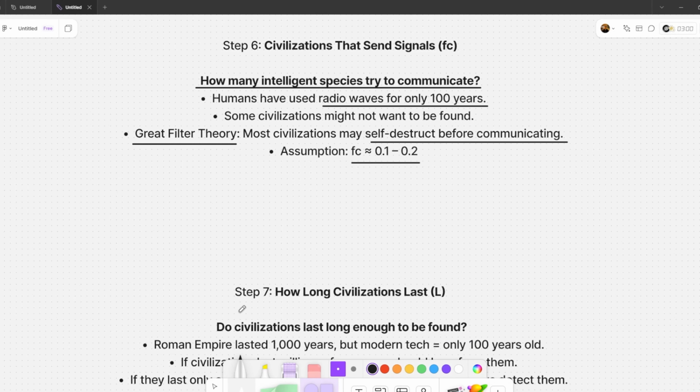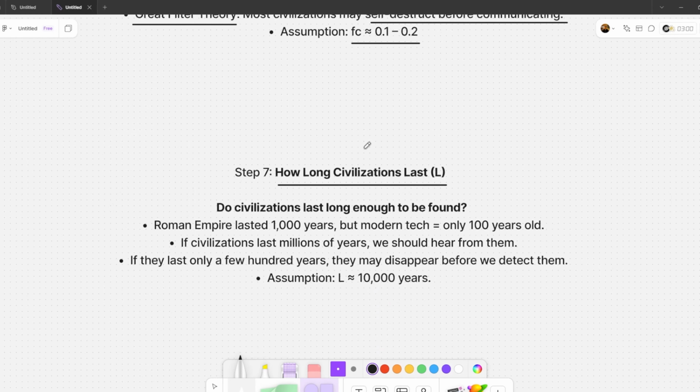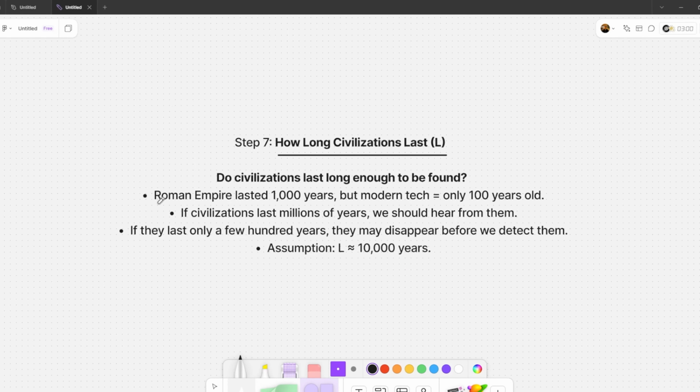Step 7, the last step: How long do civilizations last? Civilizations don't last forever. The Roman Empire lasted 1000 years, but our modern world has only had advanced technology for about a century. If civilizations last millions of years, then there should be many out there. But if they only last a few hundred years, they might disappear before we ever hear from them. Let's assume every civilization lasts 10,000 years before collapsing or evolving into something else. So we set L ≈ 10,000 years.